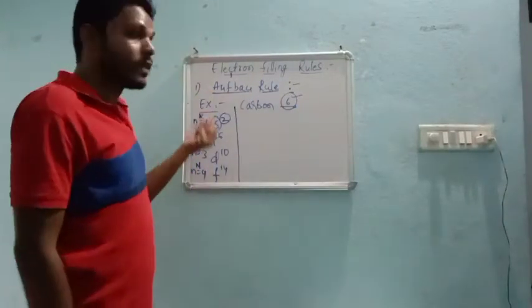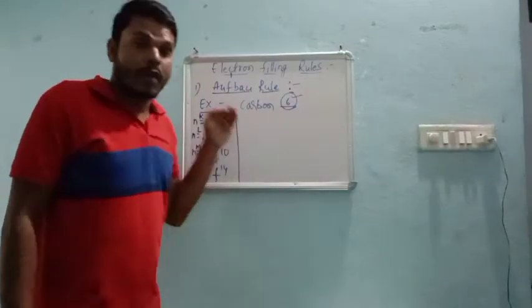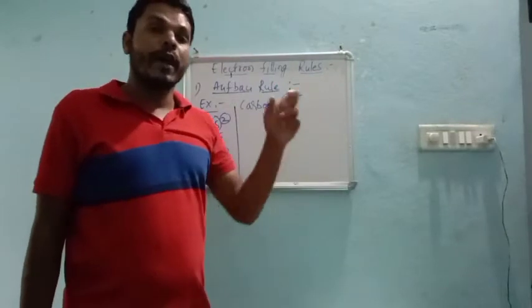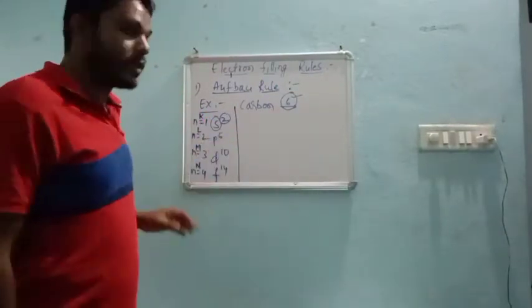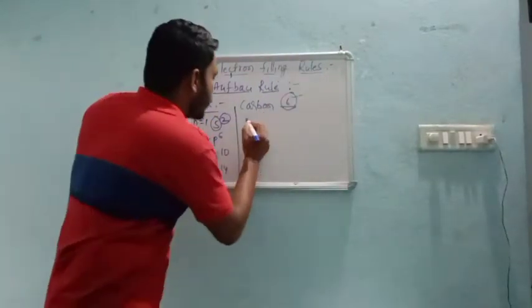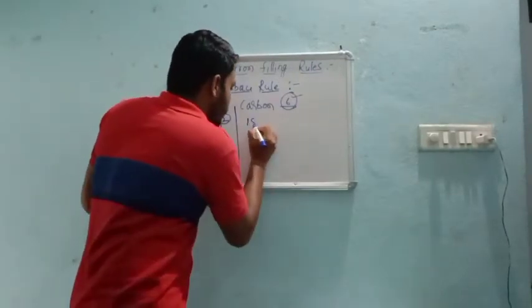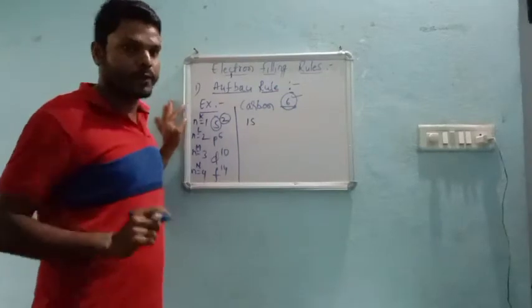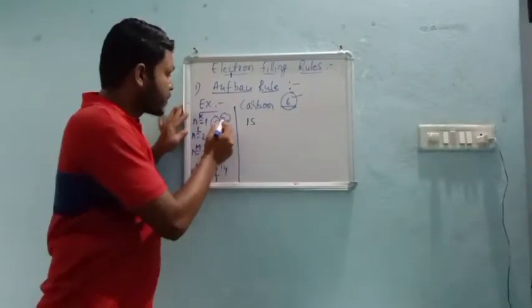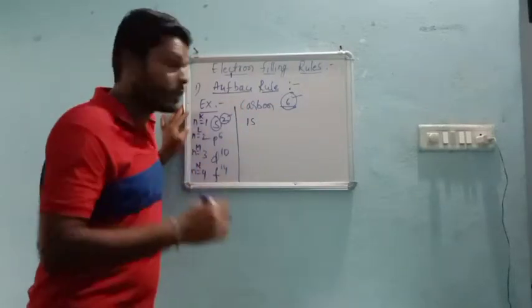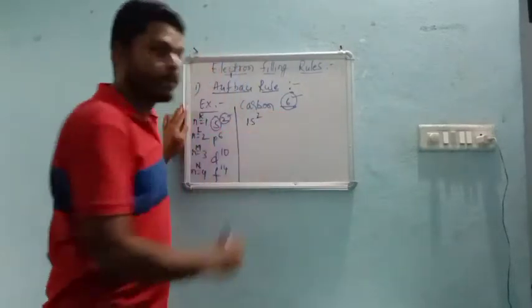That means the lower energy orbit fills first and then the electron moves into the higher energy orbit. So the first shell will be the 1 shell, and in the first shell the s subshell is present, very important. The s subshell can acquire how many electrons? 2 electrons. So that means 1s2.